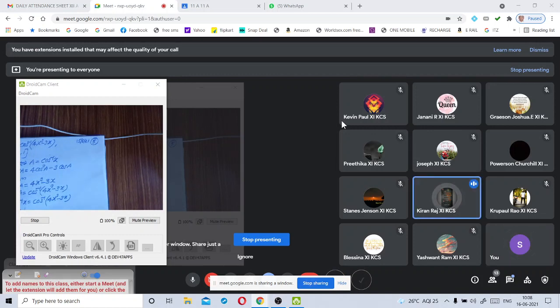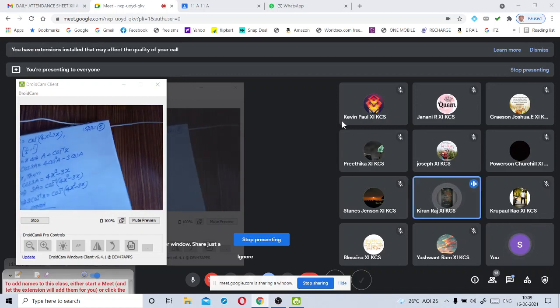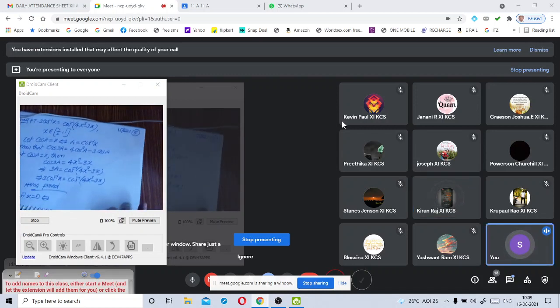Sir, your note is not visible, sir. What, my dear Kiran Raj? Sir, your note is not visible. I will show you. I will show you.